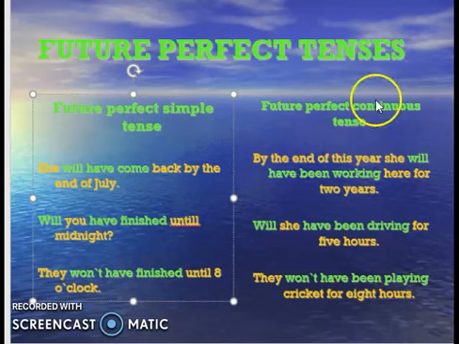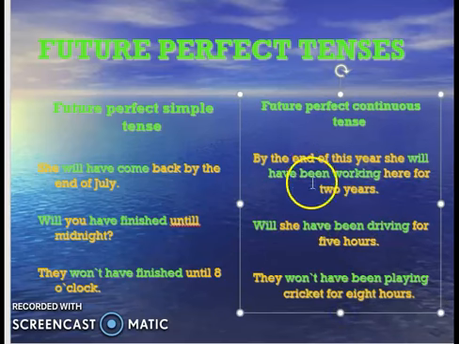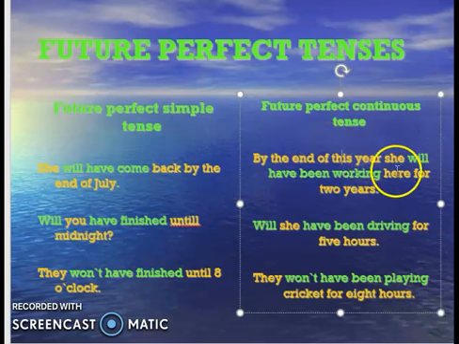Right? Then we will come to future perfect continuous. Future perfect continuous talks about whatever action started by the end of this year. She will have been working here for 2 years. This year just started, 2022, right? So I am saying by the end of this year she will have been working here for 2 years.